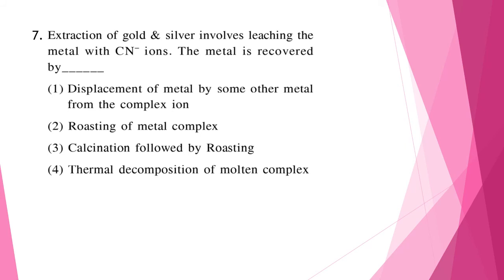Question 7. Extraction of gold and silver involves leaching the metal with CN negative ions. The metal is recovered by displacement of the metal by some other metal to form a complex ion. Usually it is zinc. So the correct answer is option number 1.